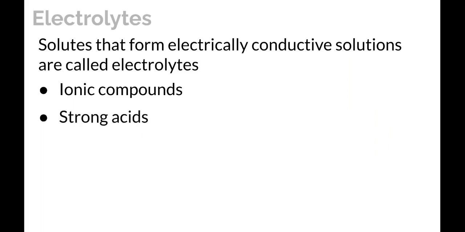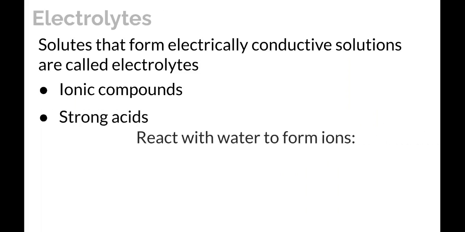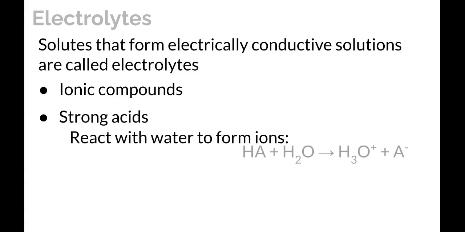Another type of electrolyte is a strong acid. Strong acids don't actually dissolve in water as much as they react with water. So if we have an acid, which we're going to model with HA, because it's a hydrogen attached with some anion, the A standing for some generic anion, it will react with water, and water will gain the proton, the H, from this acid.